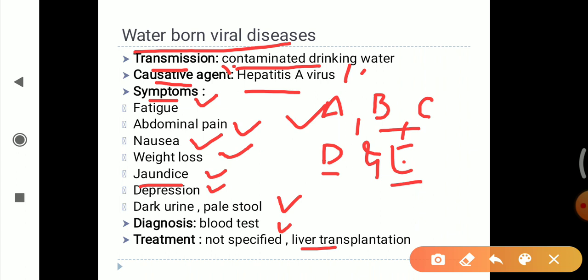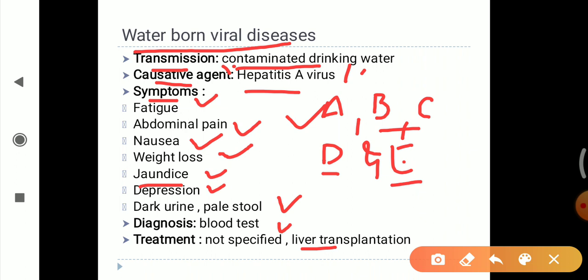And the last we discussed was waterborne viral disease, which means an illness, infection or disease caused by a virus contaminating drinking water. In that we studied hepatitis A virus.